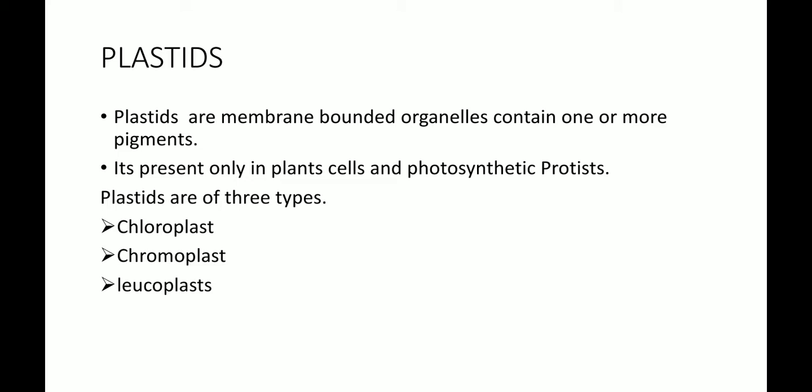Now, plastids are present only in plant cells. They are found only in plant cells as well as in photosynthetic protists. It means that plastids are absent in animal cells. There are basically three types of plastids. The first one is chloroplast, the second is chromoplast, and the third is leucoplast. One by one we discuss the types of plastids in detail.